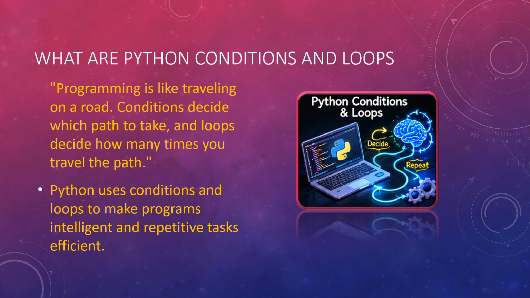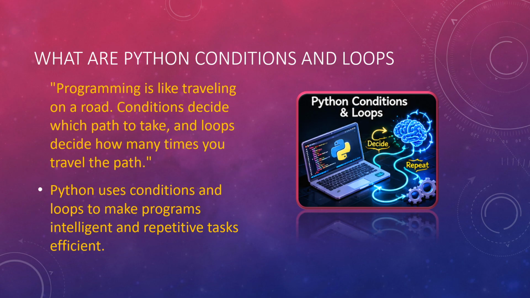You open that box and there is a decision to be made based on that. If you get true, you will go left. It decides which path to take, and the loop decides how many times you travel a path. So you understand the difference: conditions decide which path to take, and loops decide how many times you do it.